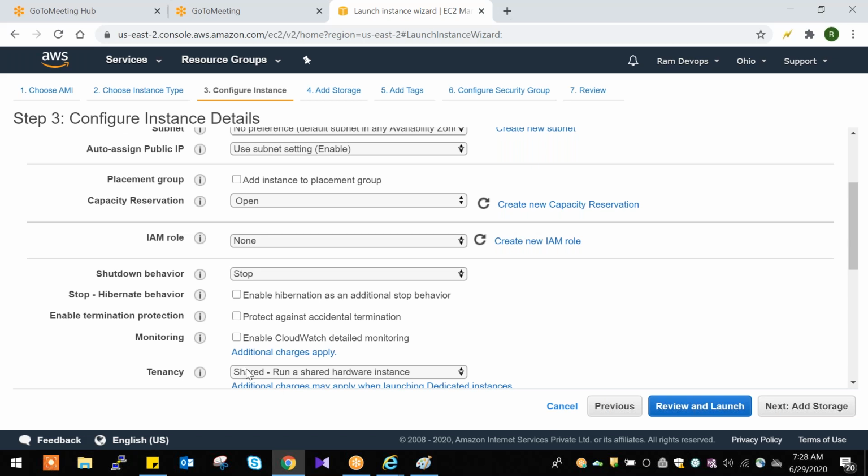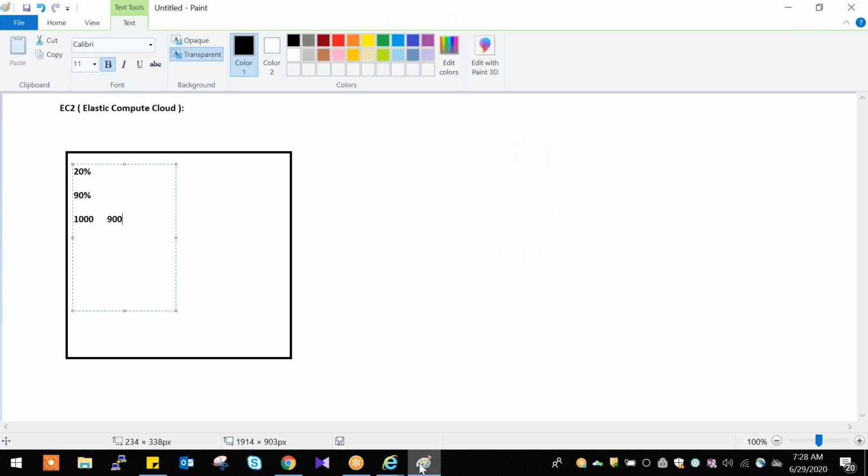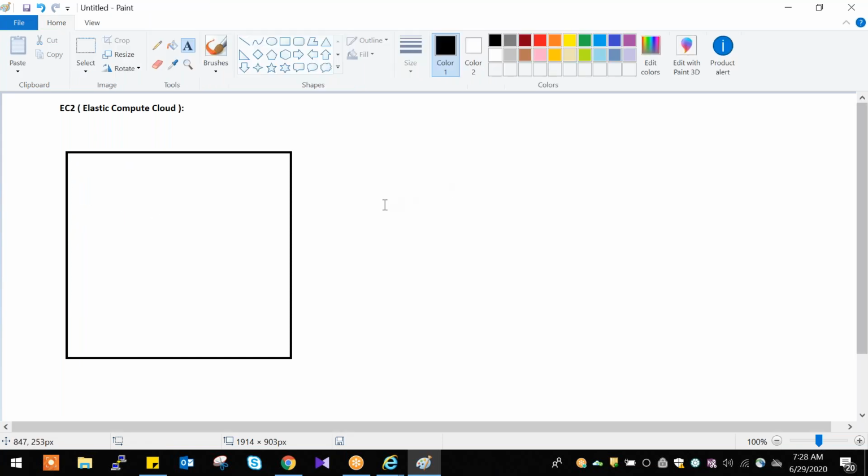Fine. And next one is tenancy. What is tenancy? This is also a very important option. Tenancy means, for example, this is our data center, a data center for all the servers. All the servers are hosted in the same data center.